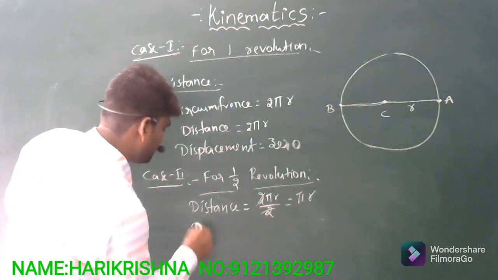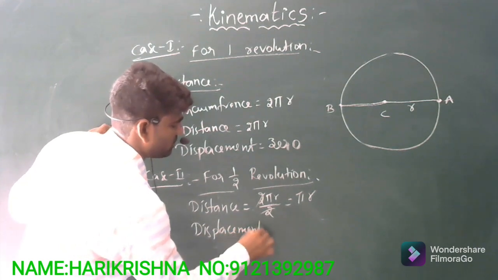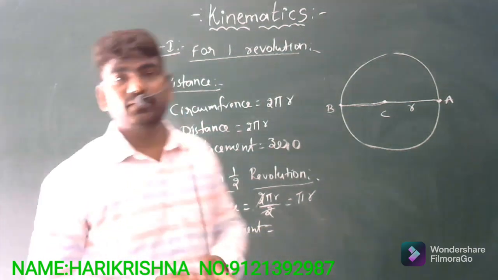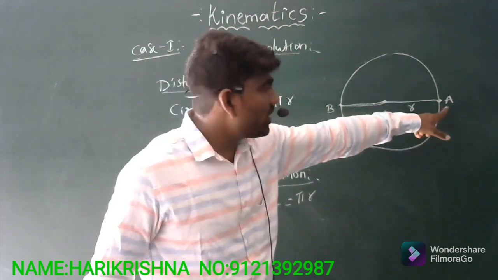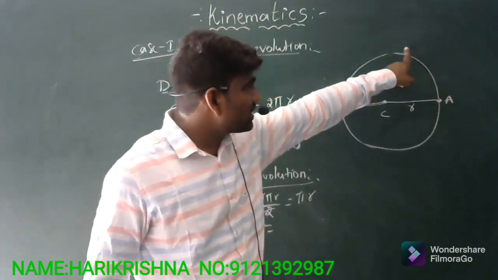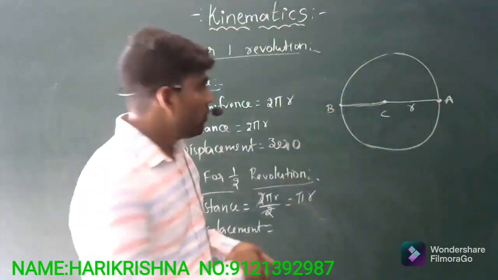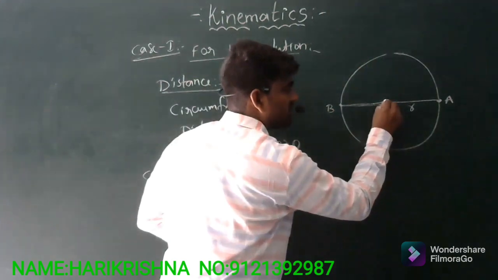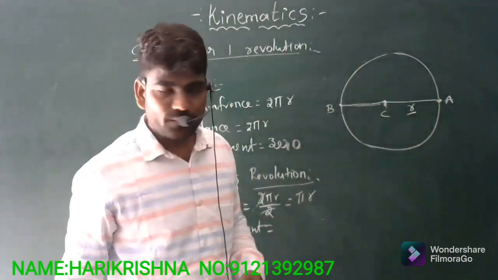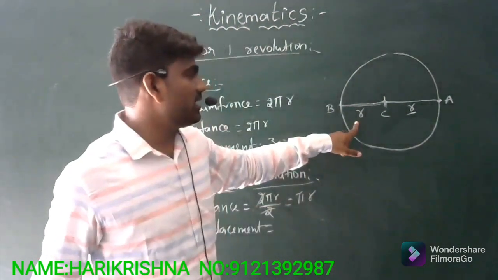And coming to displacement, in this case, what will be the displacement? The initial point of the object or particle is A, and it travels along a circular path and comes to rest at point B. From this point to the center of the circle, I am taking a radius r, and from the center to point B, this is also a radius r.